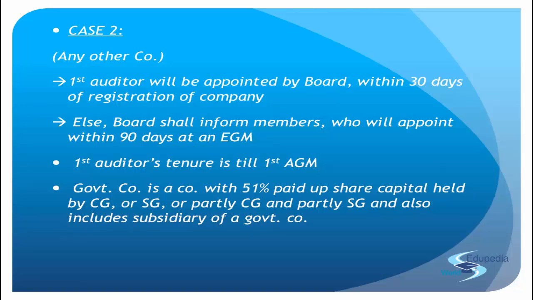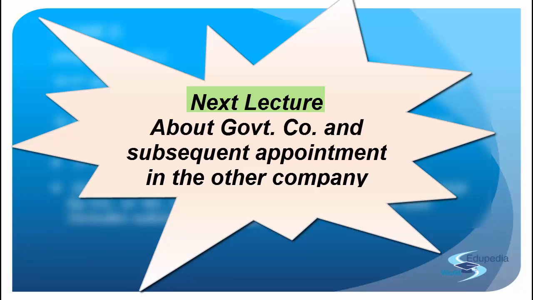Because only after the first auditor is appointed, that auditor retires at the AGM and then the subsequent auditor is appointed for the term. Right now, an auditor is just appointed to take care of the scenarios around. And then the auditor will be appointed to look into the things in entirety and continue over the period, right? 1, 2, 3, 4, 5 years as the ratification goes successful. Okay, so that is all about section 139 subsections 6 and 7, right? In the next lecture, we'll go ahead to understand a little more about a government company or the subsequent appointment in the other companies, right?